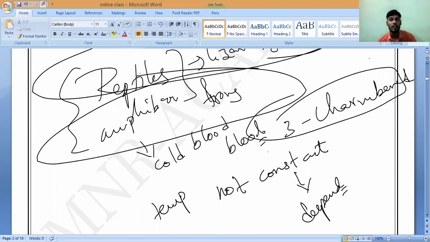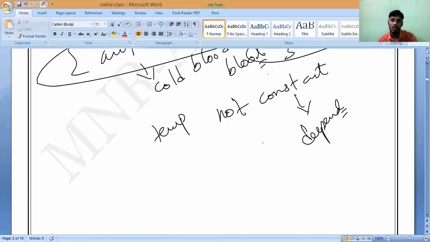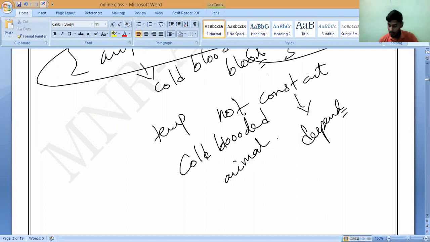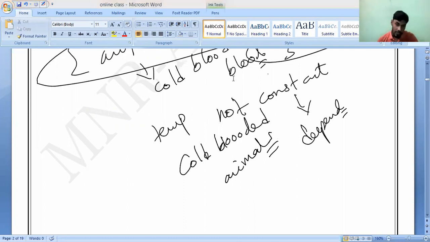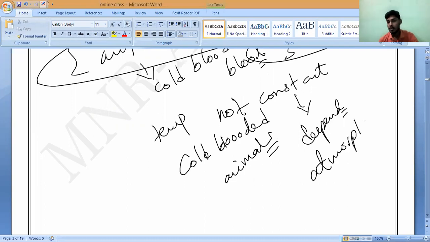That is why they don't have a fixed body temperature, and that is why these are called cold-blooded animals. Why should we call them cold-blooded animals? Because their body temperature is not constant and it depends on the atmosphere. Please note it down here.